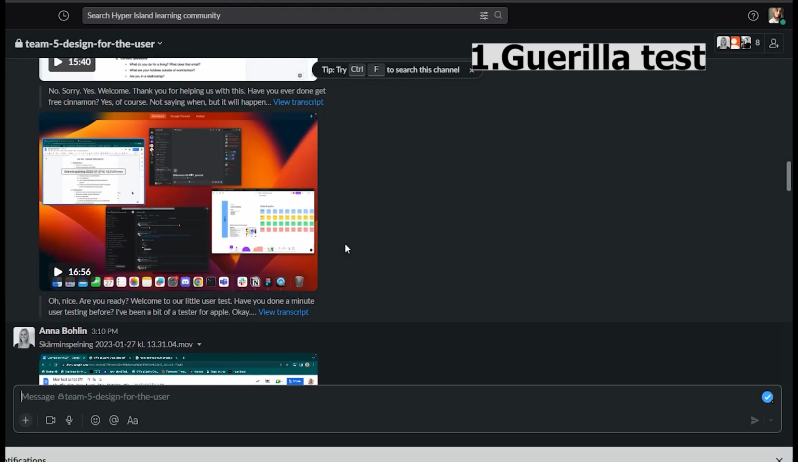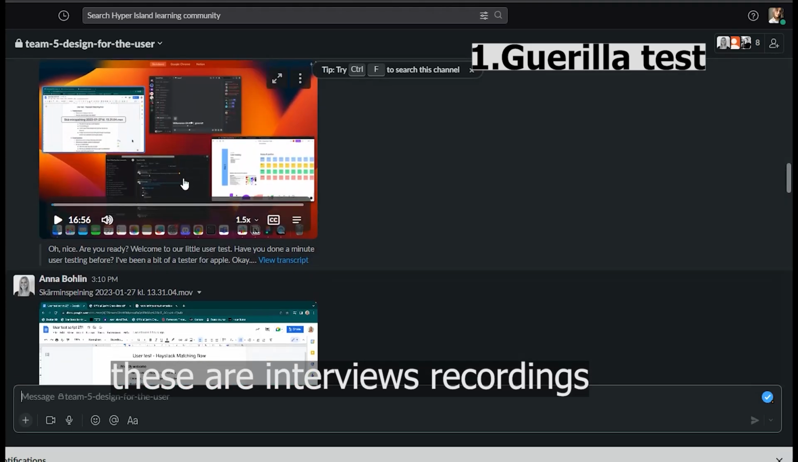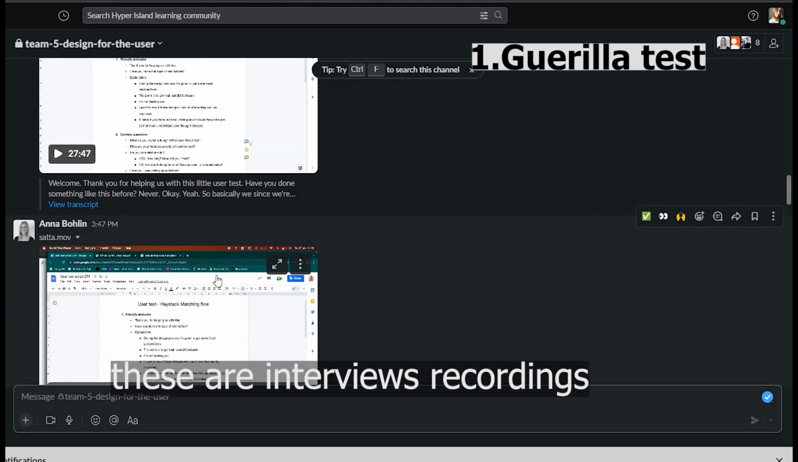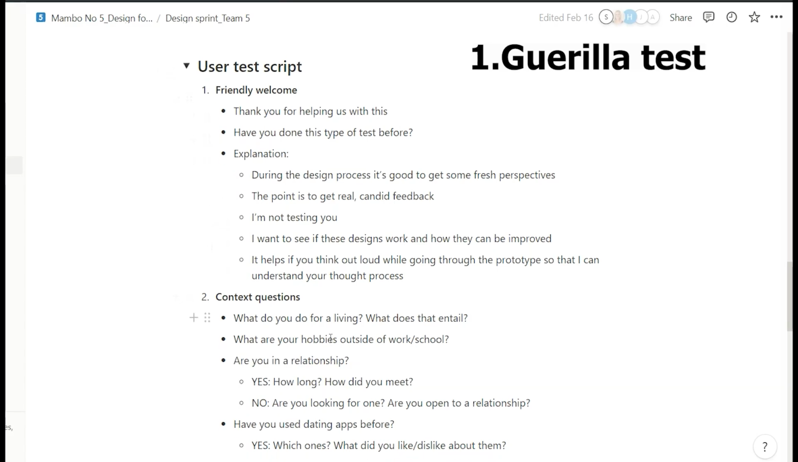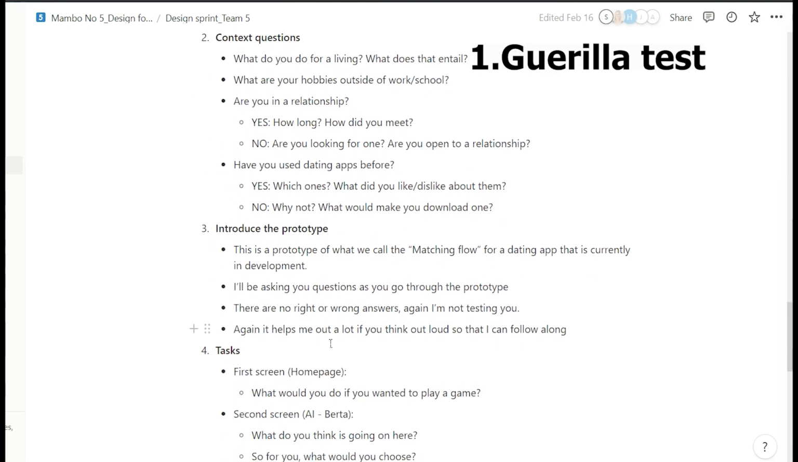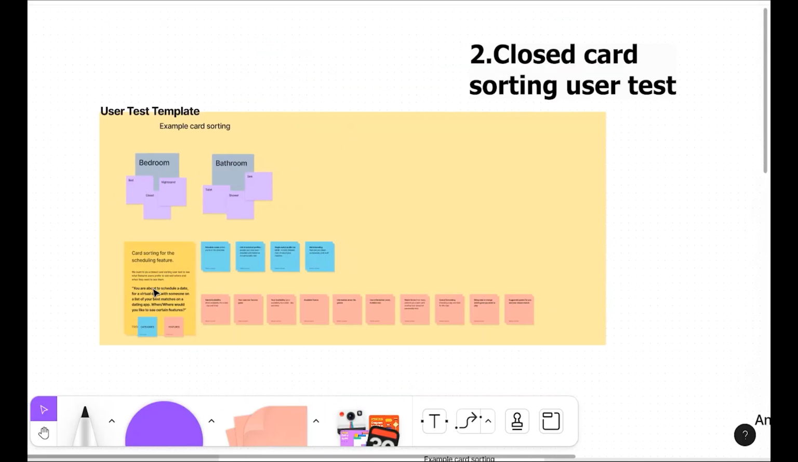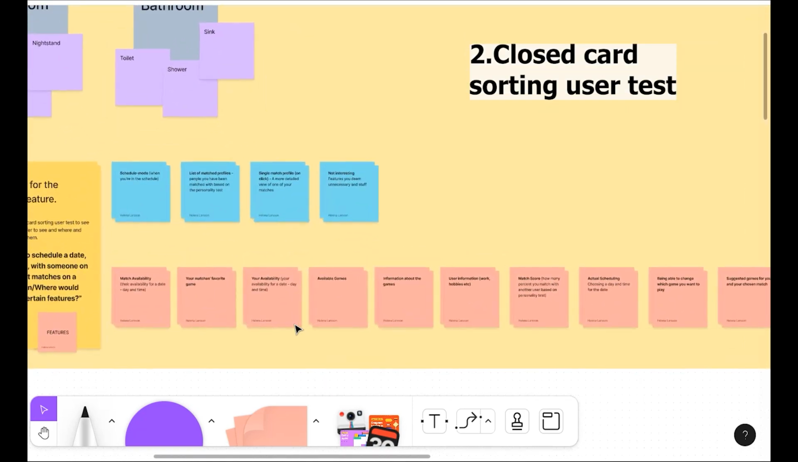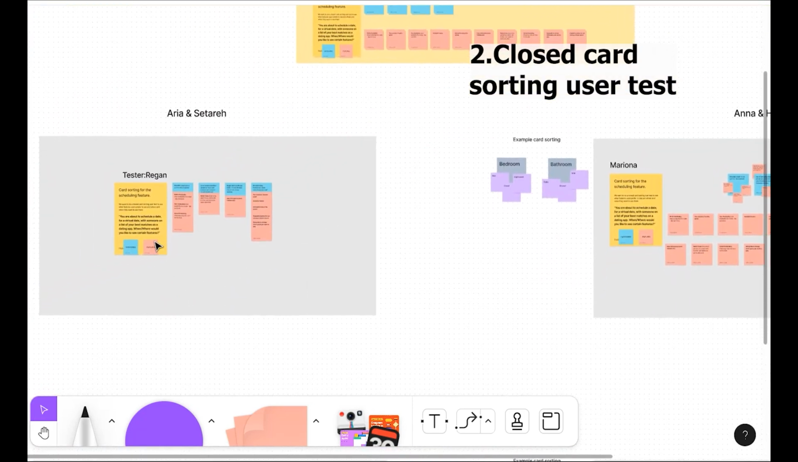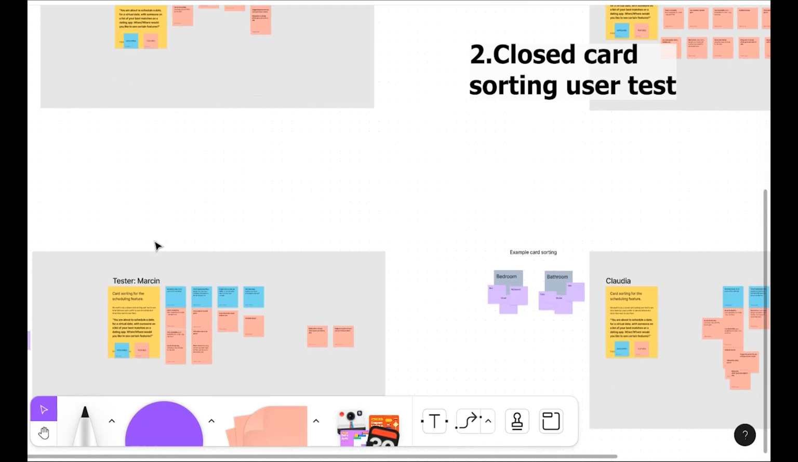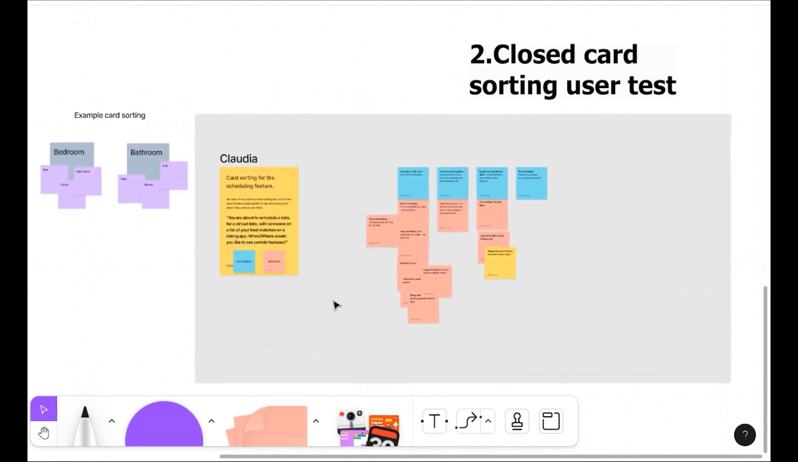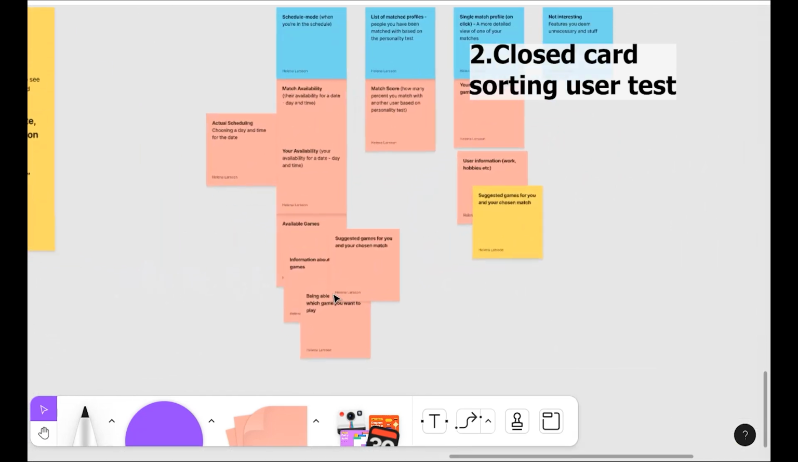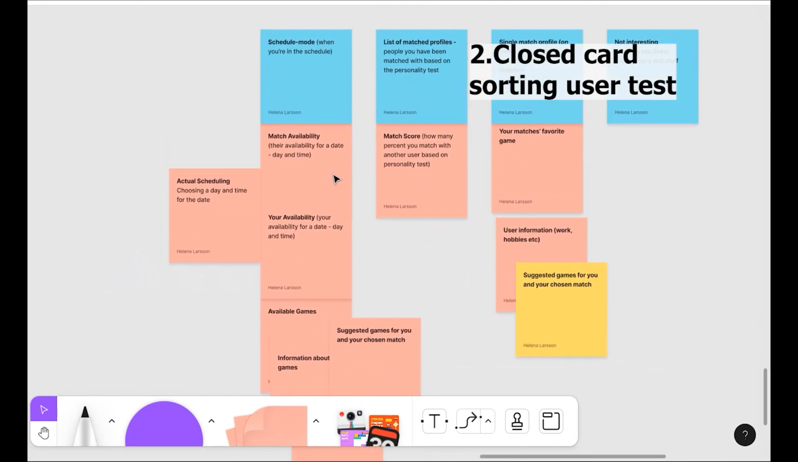To evaluate our design, we shared our prototype and flows within Figma with actual users from Hyper Island, and by having interview scripts, we gathered many different insights. We predefined categories and items, then users sorted items for each category. This helps to identify patterns in how users organize information. Users were not open to create new items or categories, and this is why it's called closed card sorting.